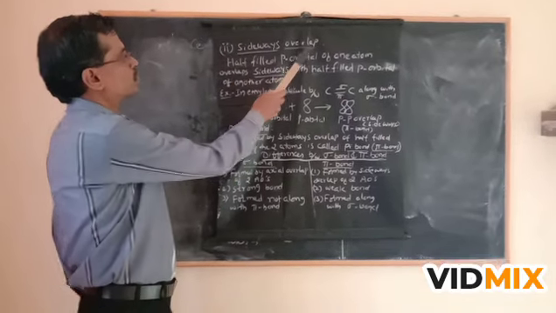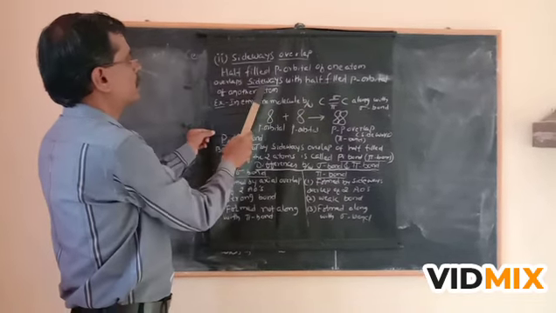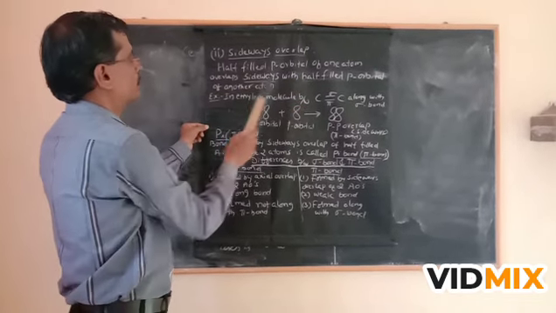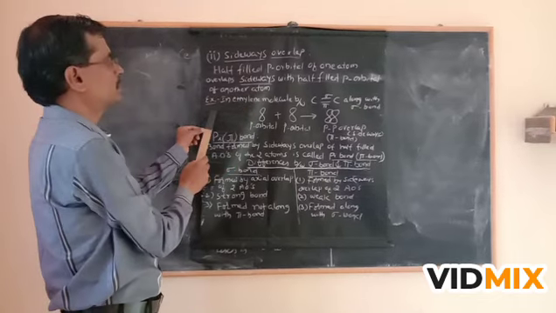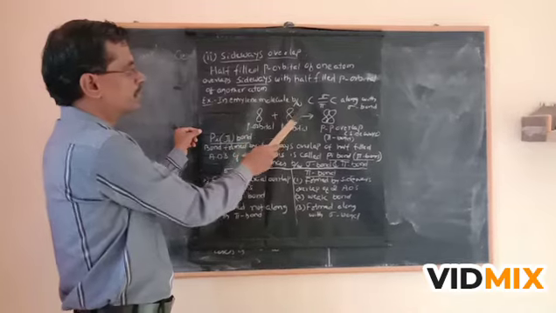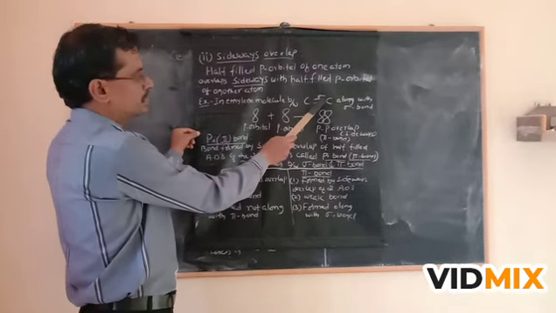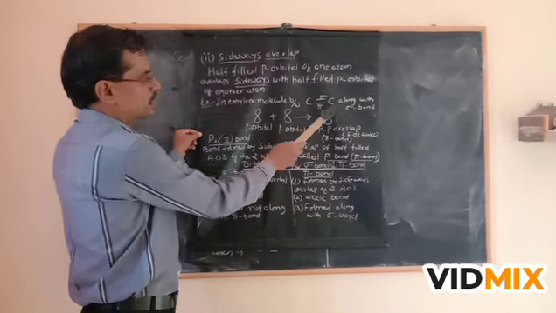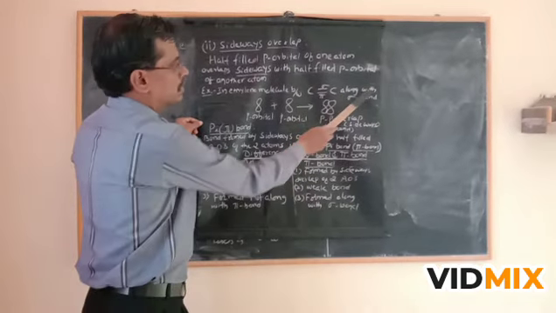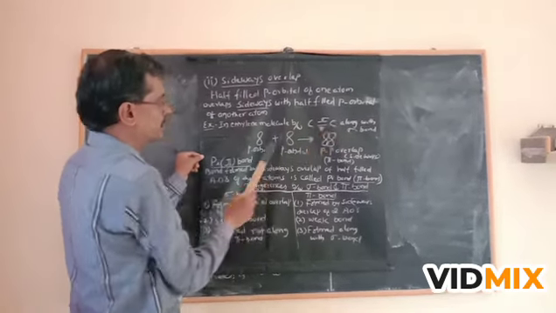Second is sideways overlap. Here, a half-filled p orbital of one atom overlaps sideways with a half-filled p orbital of another atom. For example, in the ethylene molecule, between carbon and carbon, we will see two bonds. One bond is sigma, another bond is pi. That means the pi bond is formed along with the sigma bond.